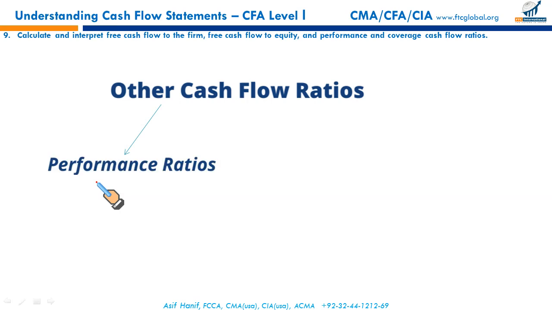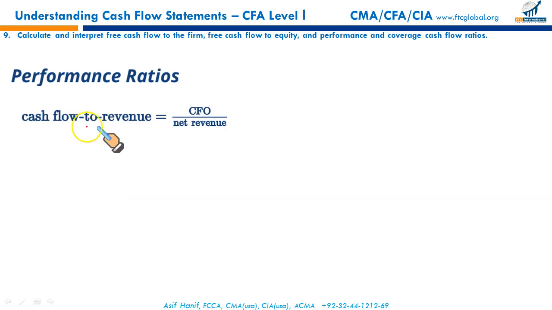Now we have certain ratios. Let us quickly go through these. Ratios related to cash flows are divided into two main categories: performance ratios and coverage ratios. Let us discuss these one by one. Performance ratios will primarily relate to your activities and profitability. First is the cash flow to revenue.